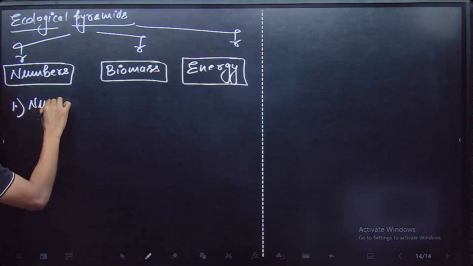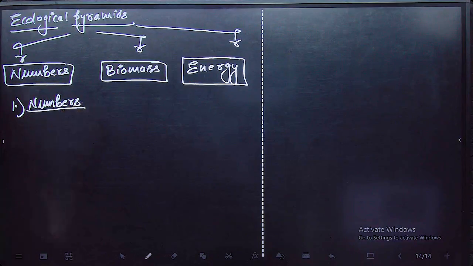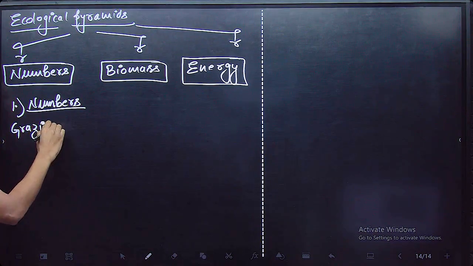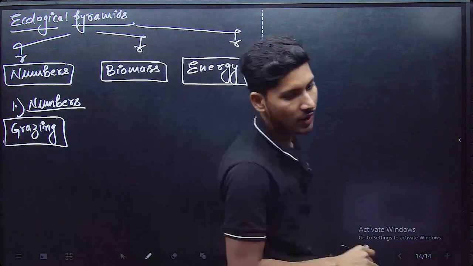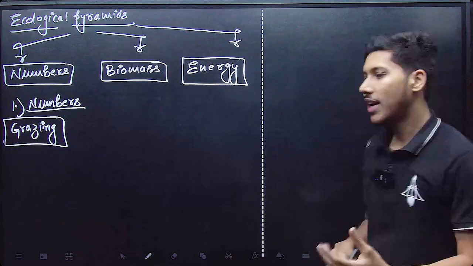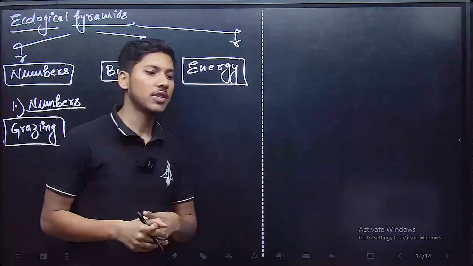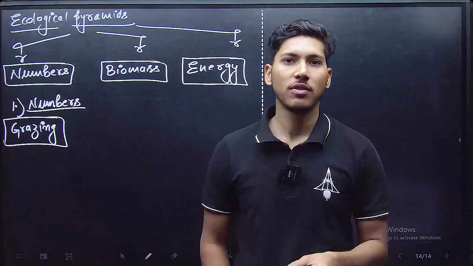Okay, if we try to get an idea of pyramid of number, let's say we have a grazing ecosystem. Grazing ecosystem means there is a field in which lots of grass is there. And on that grass 100 goats are grazing, and on those 100 goats 2 lions are predating.